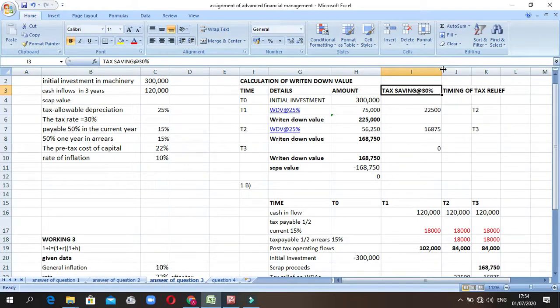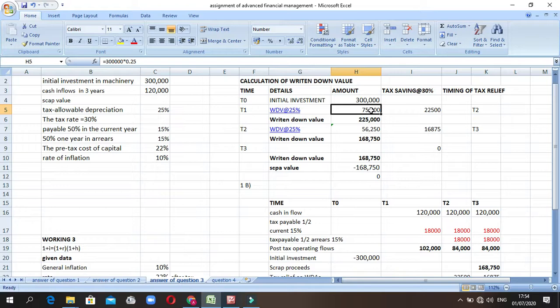We have an initial investment of 300,000, and to calculate the writing down allowance, we take 300,000 times 0.25, which gives the writing down allowance that we are allowed to claim.